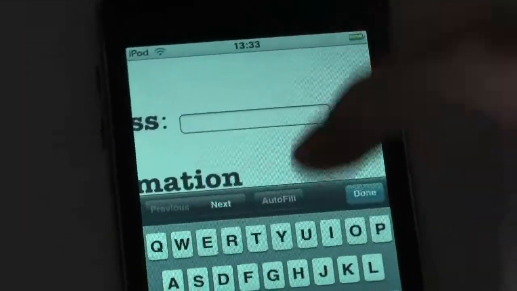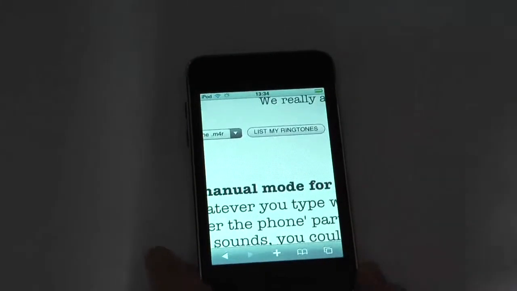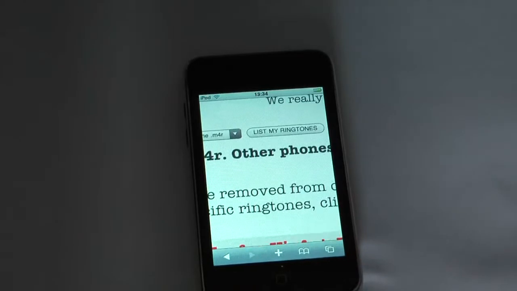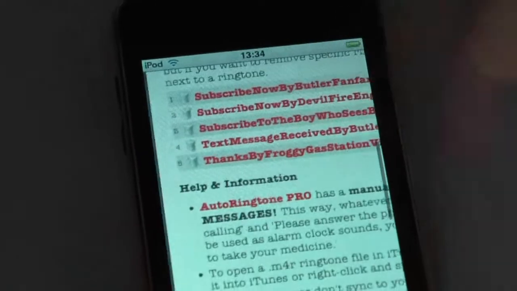You type in your email address and then you click list my ringtones. What this will do is it will take you to a page where all of your ringtones are. You can select delete, or you can click them and download them.